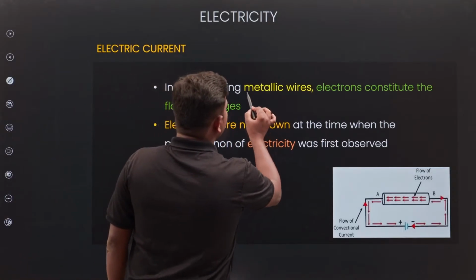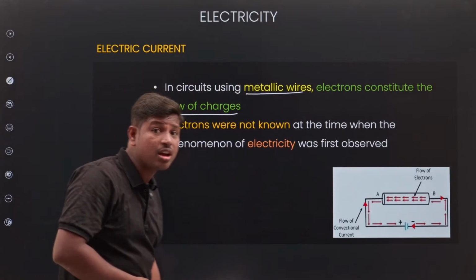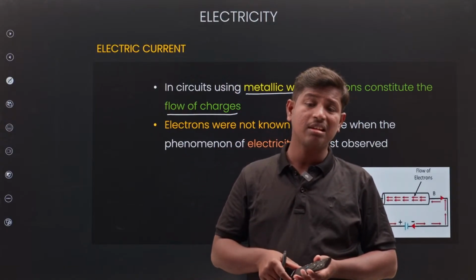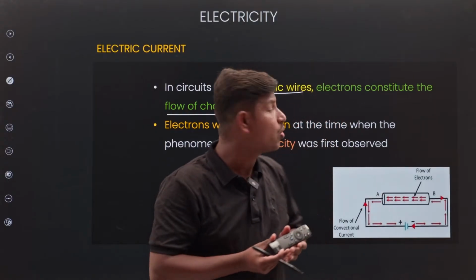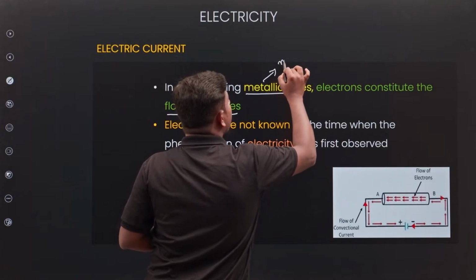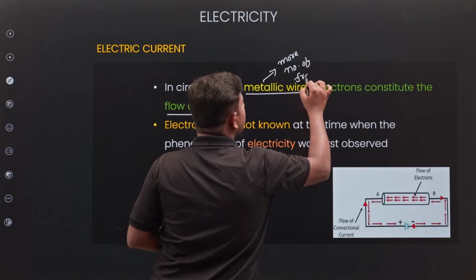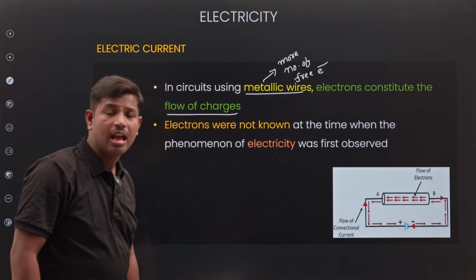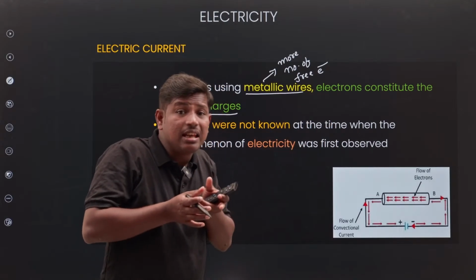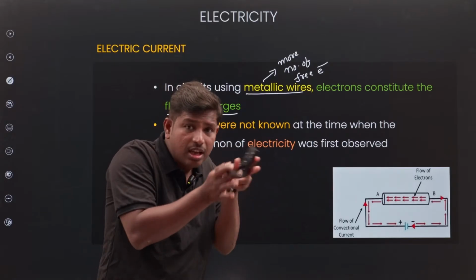In a circuit using metallic wires, electrons constitute the flow of charges. Why? In metallic wires, a large number of free electrons are present. Highly free electrons are present in metals. Free electrons means they come out of the atom.